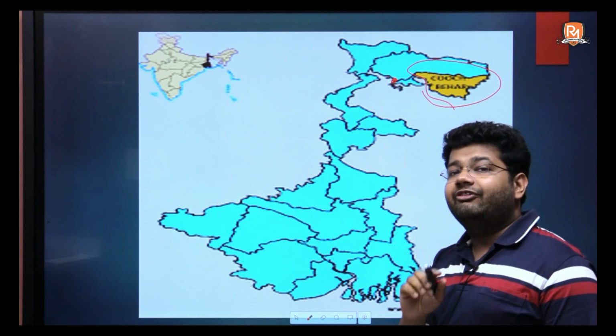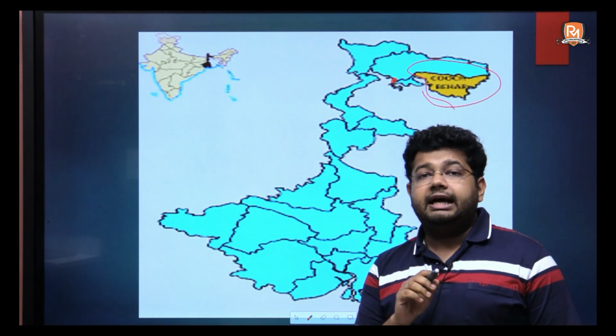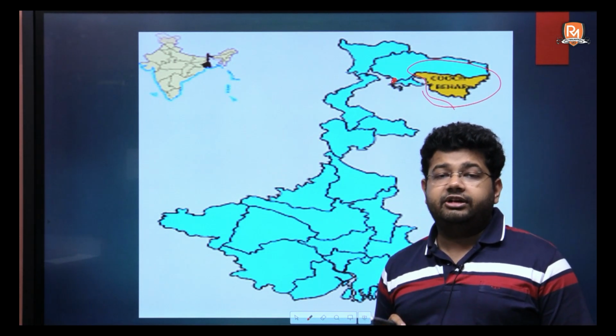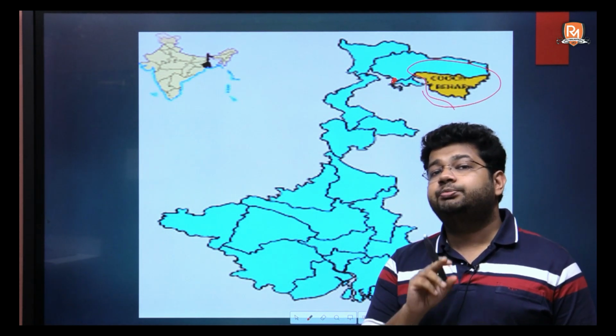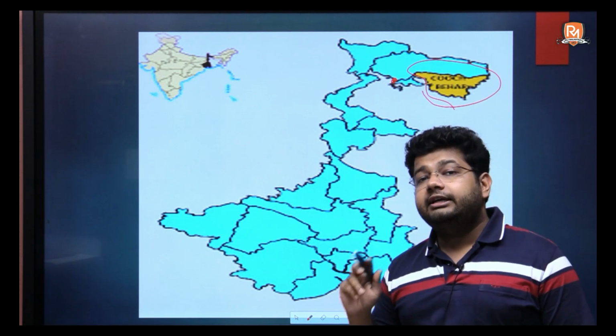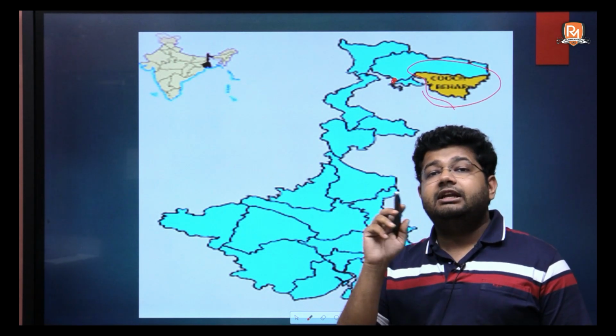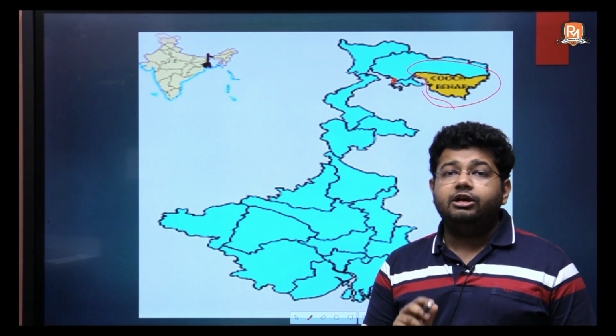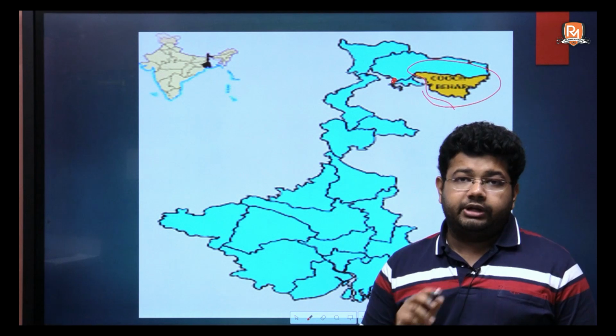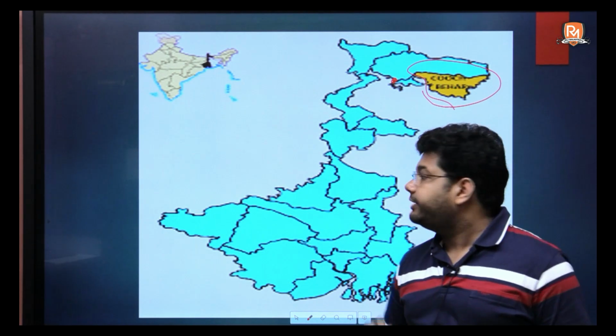It was only after 1952 that the Berubari Union's territory's inclusion in India was disputed by Pakistan. Until then, from independence till 1952, Indian laws and everything applied over Berubari Union undisputedly.